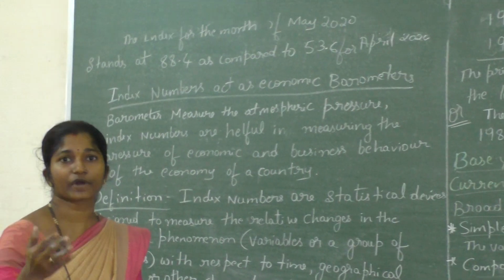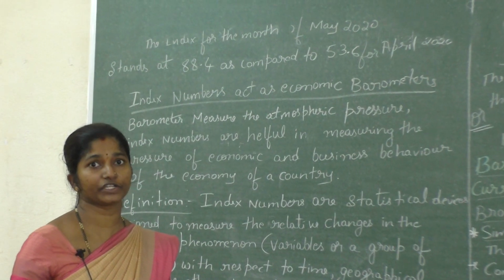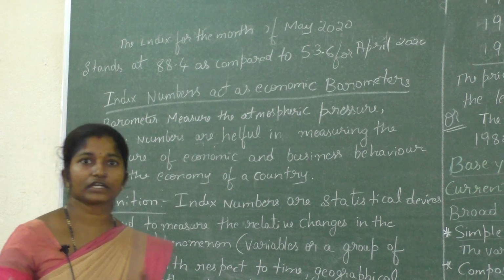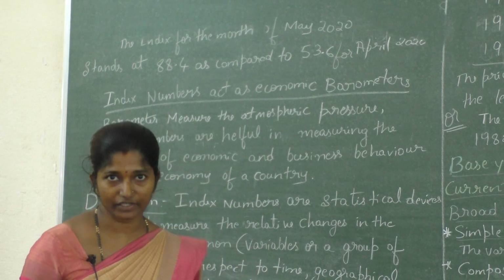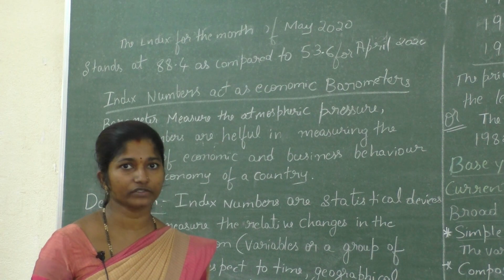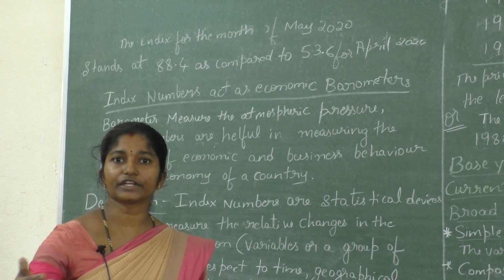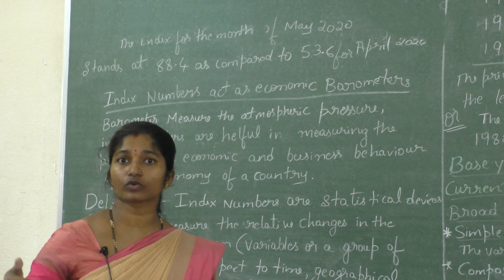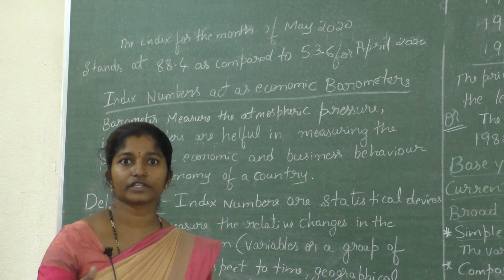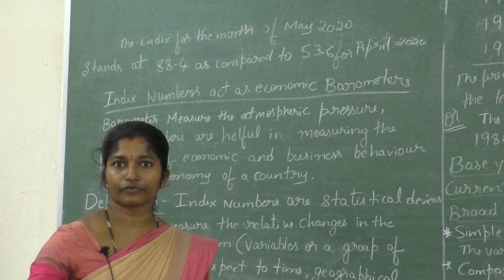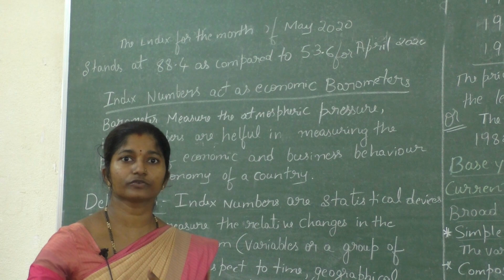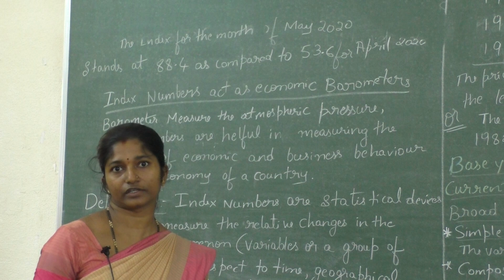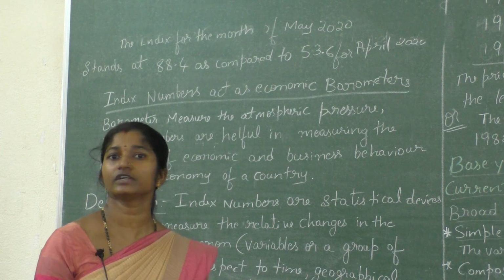the price of commodities, that is steel, gold, leather, etc. For example, in 2019 the price of gold was 38,000, 39,000, up to 40,000. But in 2020 the price of gold was 48,000, 50,000, like 50 to 55,000. Now it has reached up to 55,000. That is the variation we have observed in the newspaper.